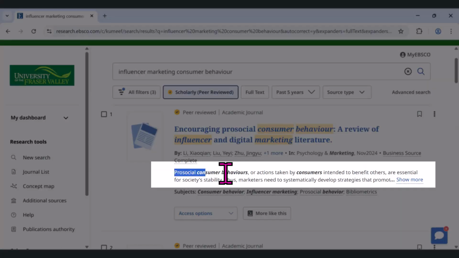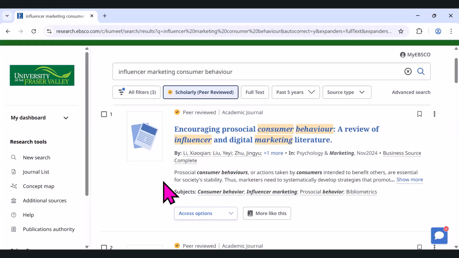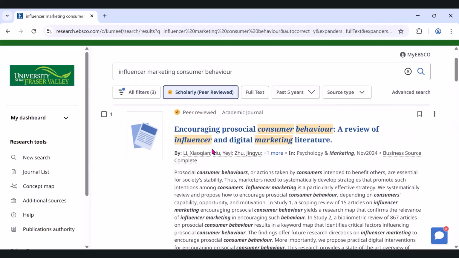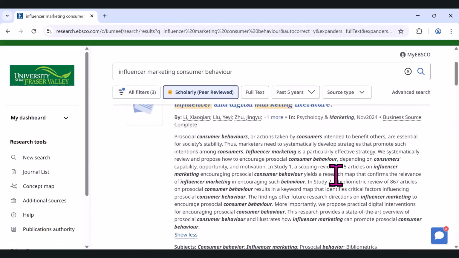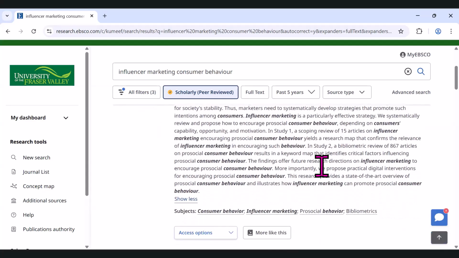And then we have the start of the maybe summary or abstract here. You can see in bold related terms to my keyword here. So consumer behaviors, actions taken by consumers, et cetera, et cetera. You don't get to see much here. You can click show more, or you can click on the article title and go into more details. So it tells you here, we did multiple studies.